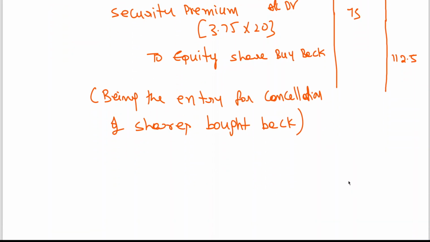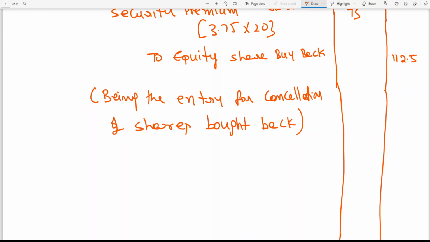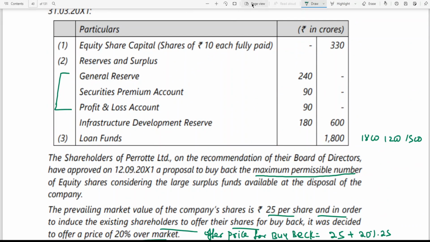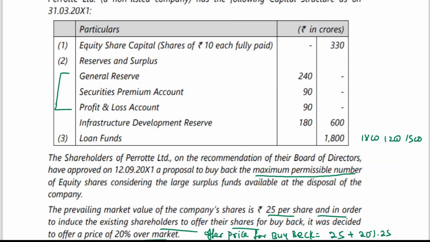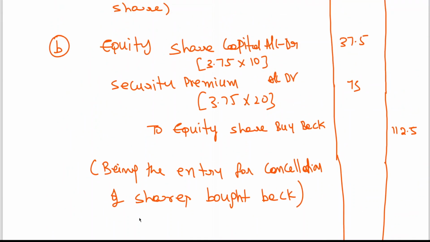Okay, last entry. Nominal value of shares bought back is to be transferred from free reserves to capital redemption reserve. In this case, general reserve. Last class, revenue reserve has been given, general reserve. We can adjust from general reserve. So what is the nominal value of shares bought back? 37.5 crores.